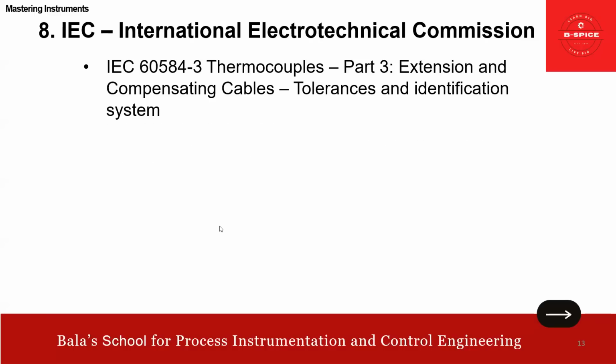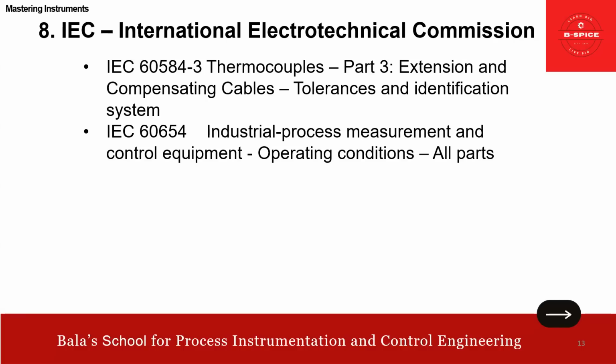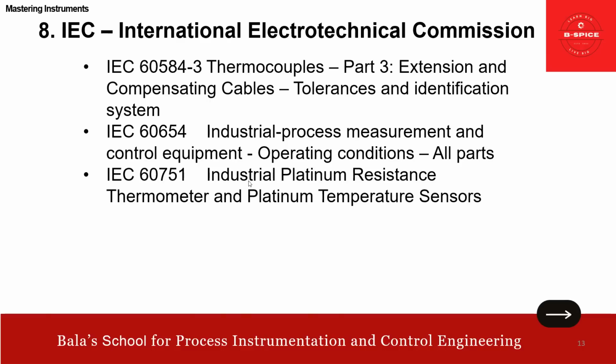Then IEC 584-3, thermocouple. This one we already covered, right? Part 3 talks about extension and compensating cables, tolerances, identification, all these. So remember 584 means thermocouple. Then 60654 talks about industrial process measurement and control equipment, automation, right?